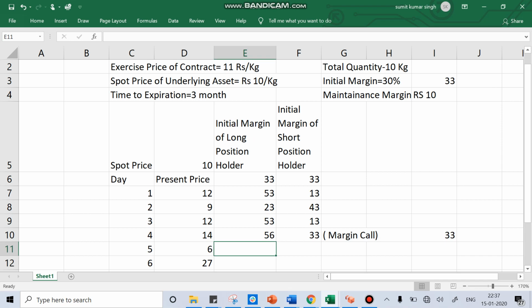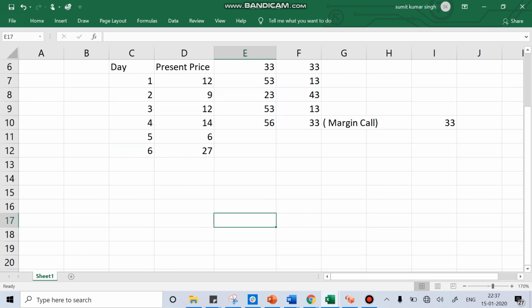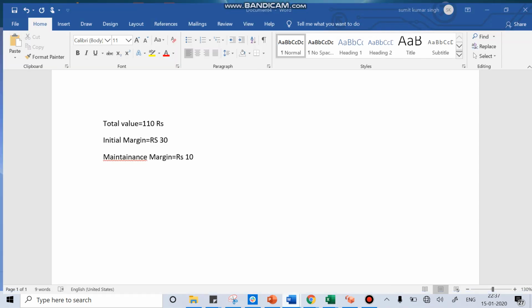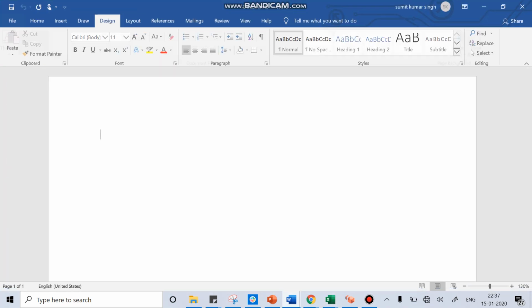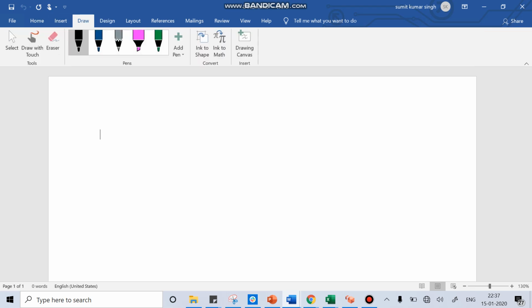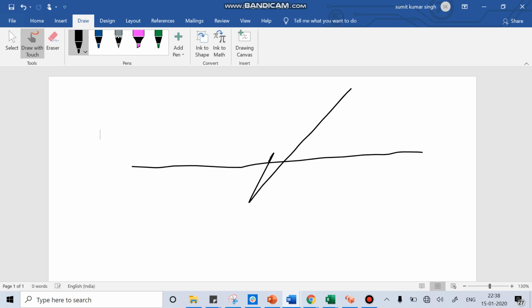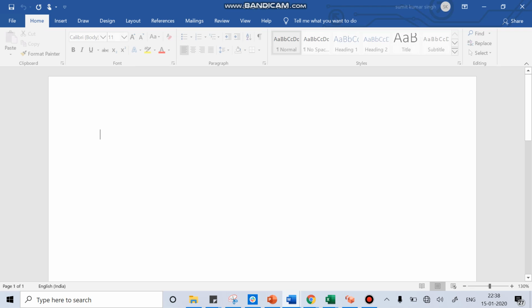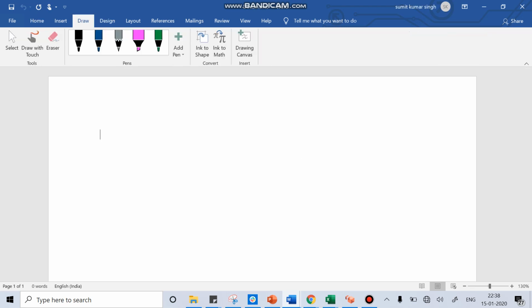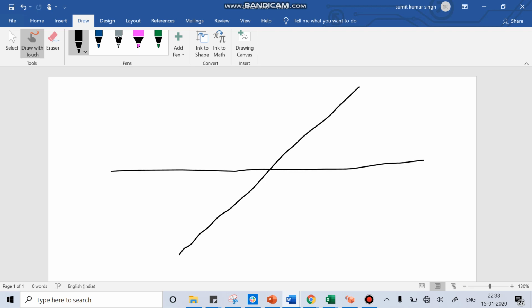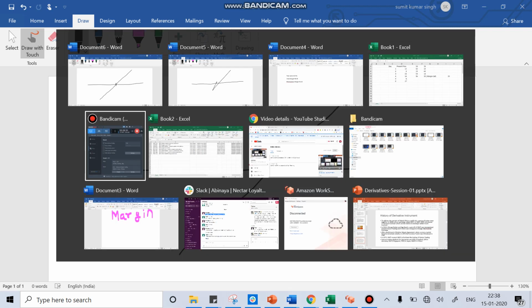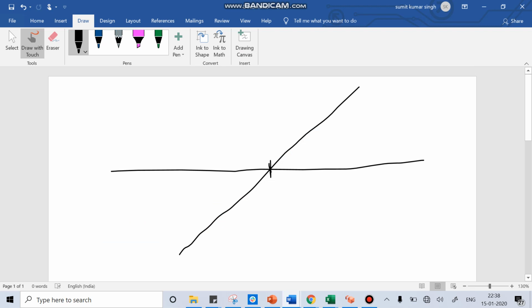Either you talk about a futures contract or a forward contract, in both cases both the long and short position holders have the obligation to follow the contract in the future. So if you look into the payoff diagram of both long and short position holders, the payoff diagram is always a linear payoff diagram.